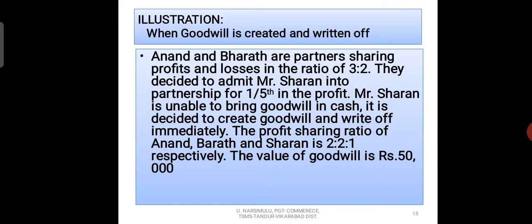Fifth case example: Anand and Bharat are partners sharing profits and losses in the ratio of 3:2. They decided to admit Mr. Sharan into partnership for 1/5 share in the profits. Mr. Sharan is unable to bring goodwill in cash. It is decided to create goodwill and write it off immediately. The profit sharing ratio of Anand, Bharat and Sharan is 2:1:1 respectively. The value of goodwill is 50,000.